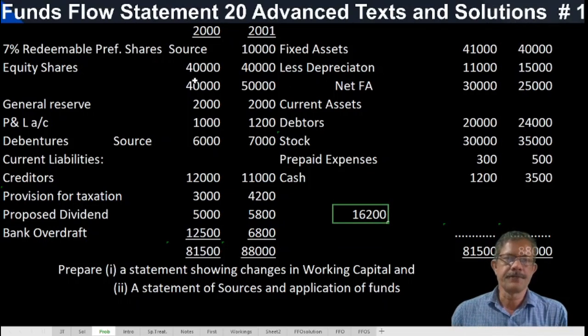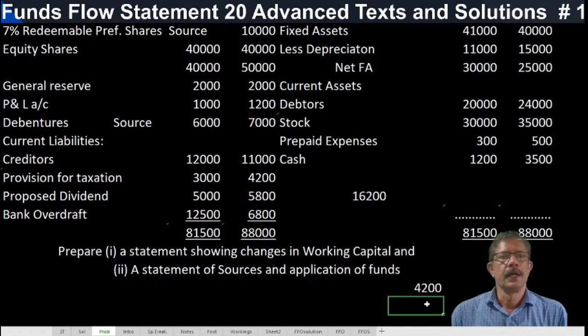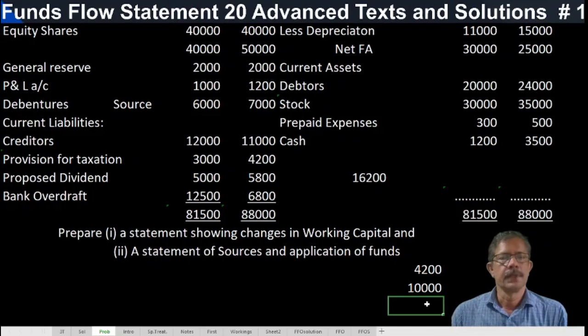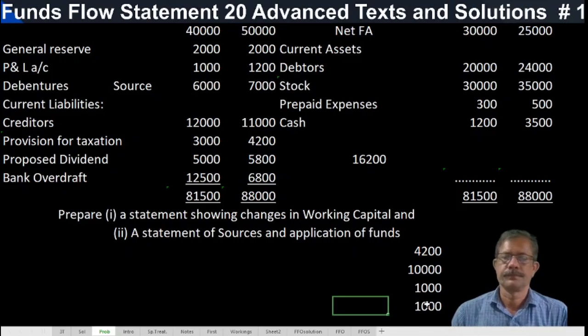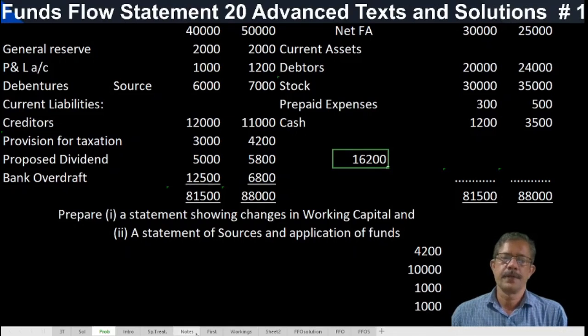First is funds from operation, which we have calculated as 4,200. Then preference shares issued 10,000, debentures 1,000. Then there is the sale of fixed asset. How much? 1,000. Total how much? 16,000.